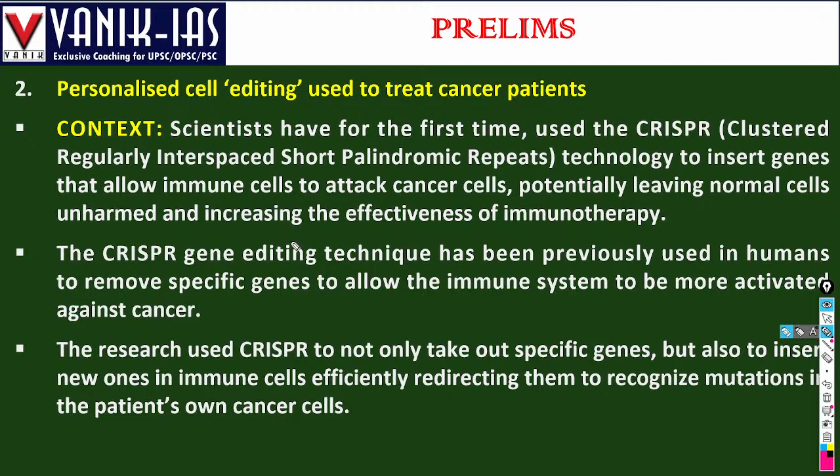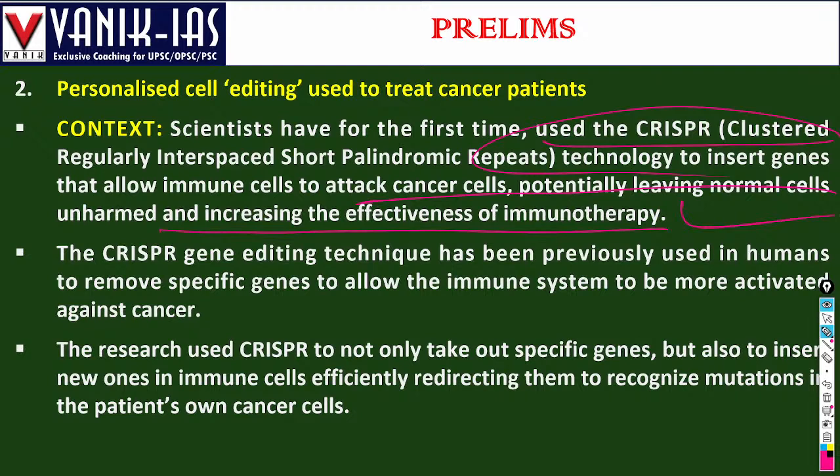Personalized cell editing to treat cancer patients. Scientists have for the first time used CRISPR technology, clustered regularly interspaced short palindromic repeats, to insert genes that allow immune cells to attack the cancer cells, potentially leaving normal cells unharmed and increasing the effectiveness of immunotherapy. So now CRISPR technology, which is a gene editing technology, is being used to treat cancer patients.